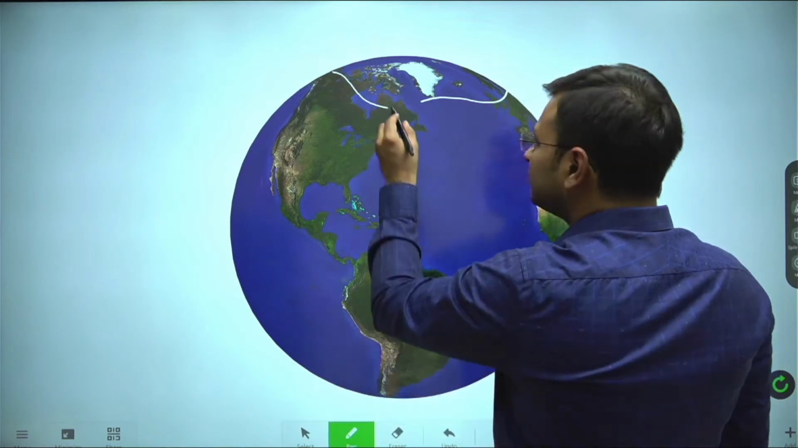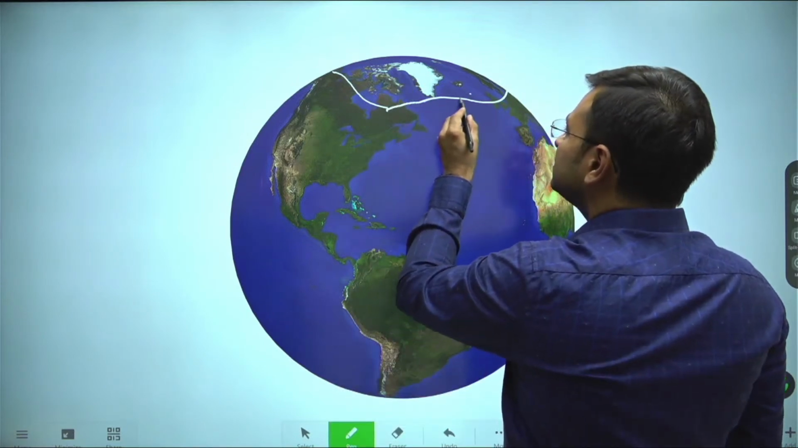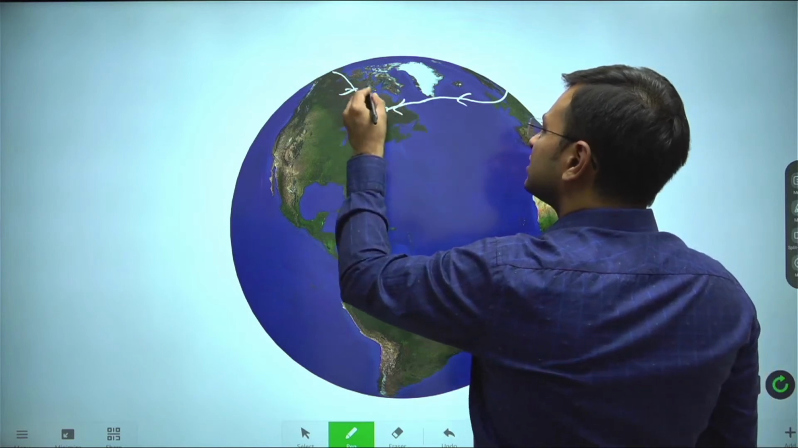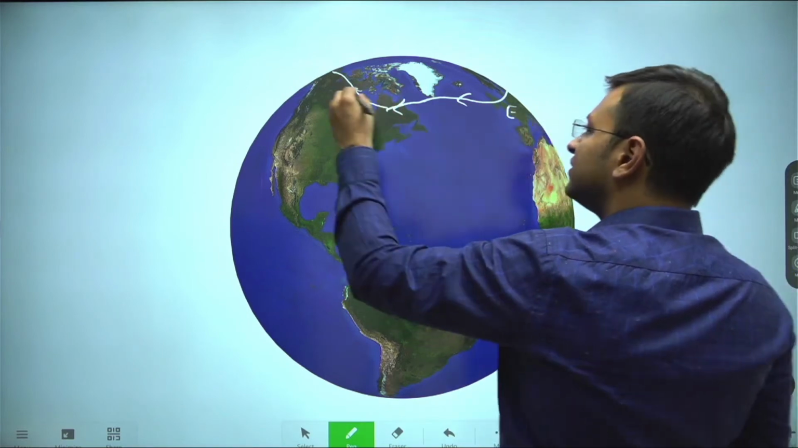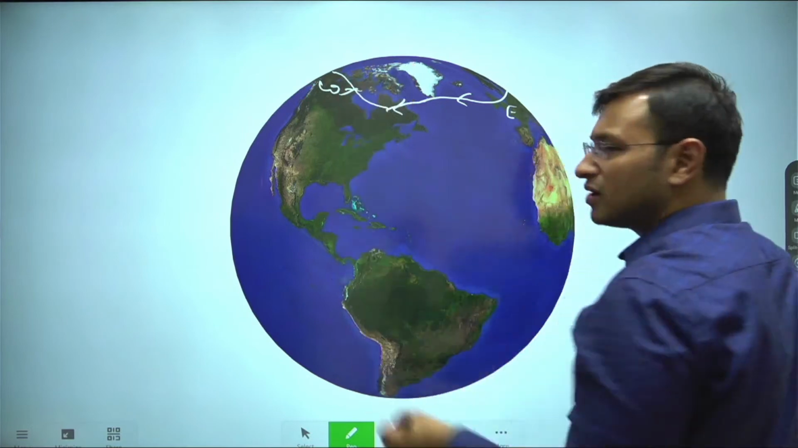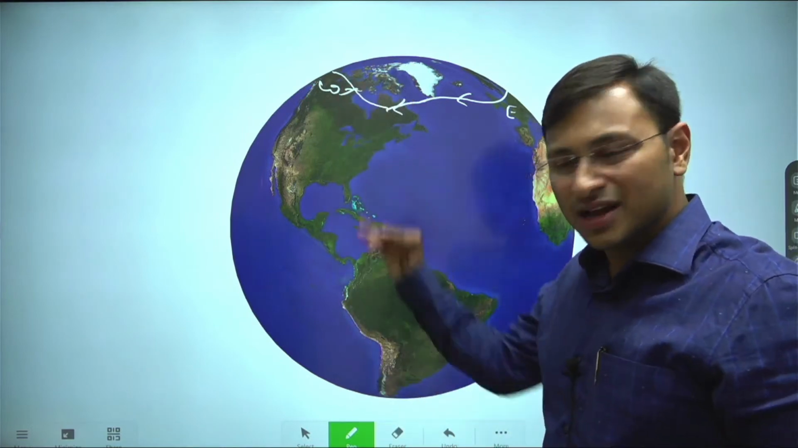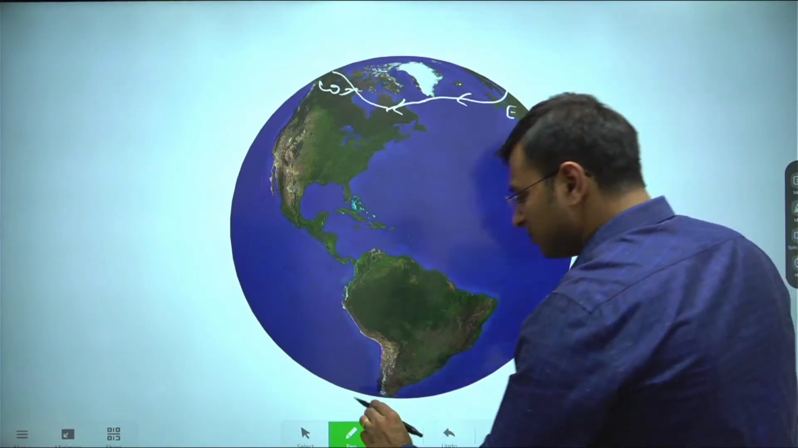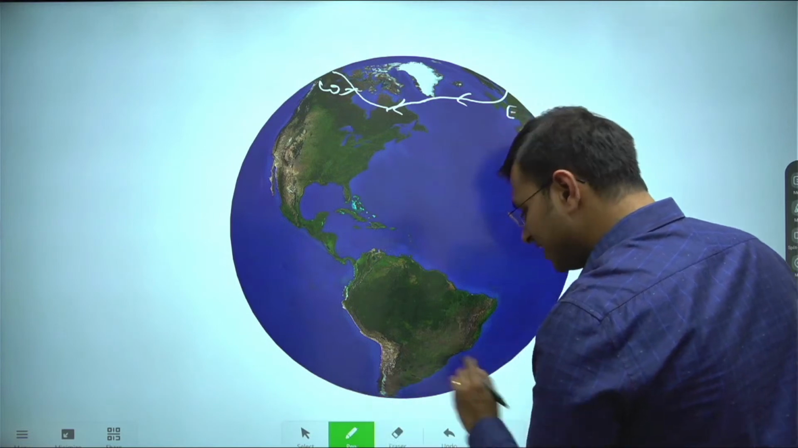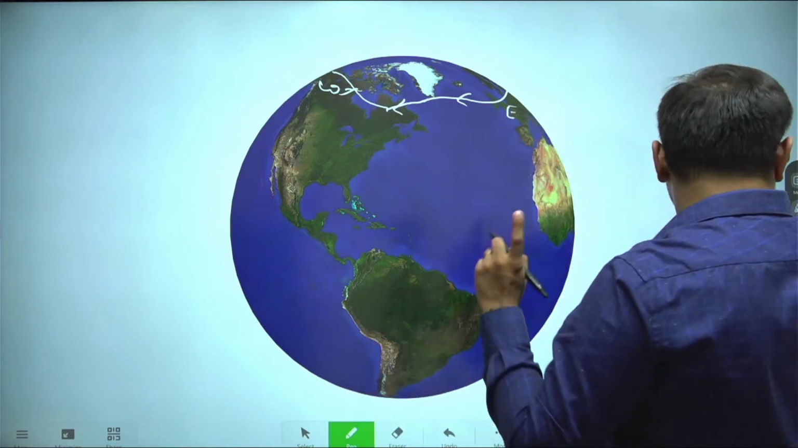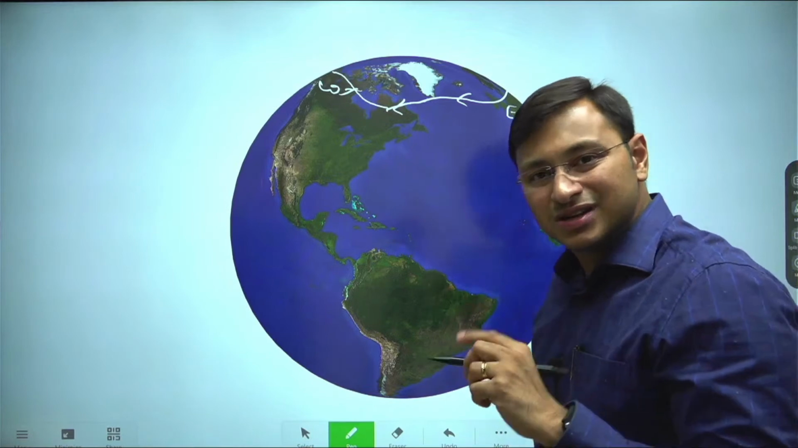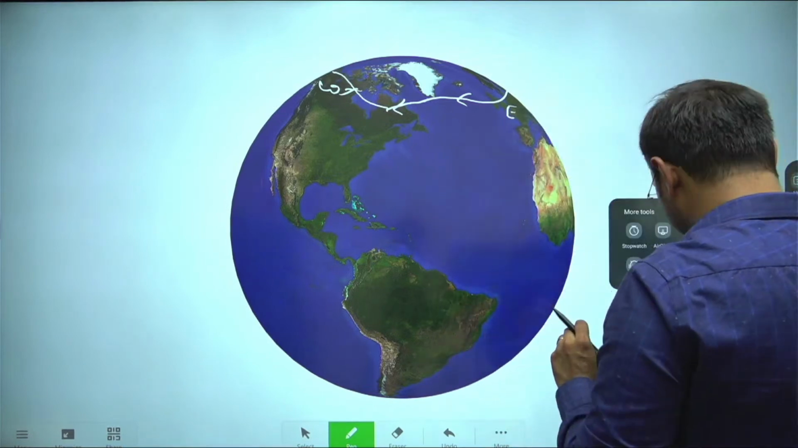The direction or the movement of air of the polar vortex is from east to west. So this is our east and this is our west. This is how the polar vortex circulates in the northern hemisphere, and this is how the polar vortex will also circulate in the southern hemisphere. And how will the circulation be in the southern hemisphere? So let us understand that too.